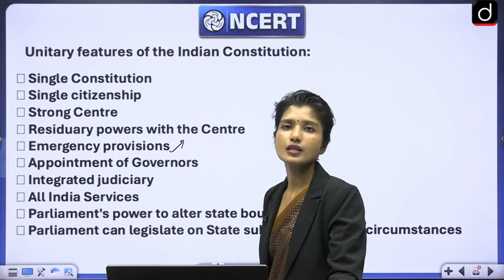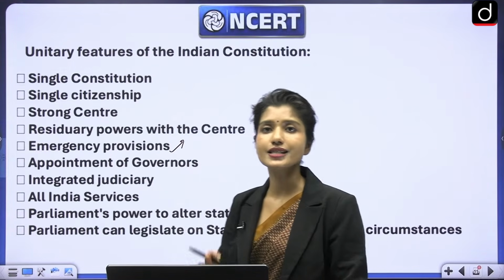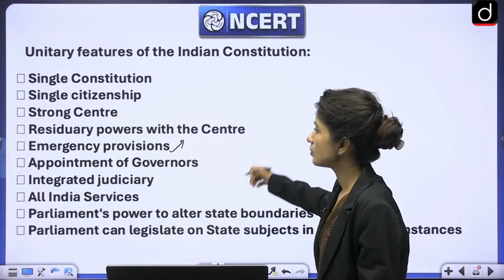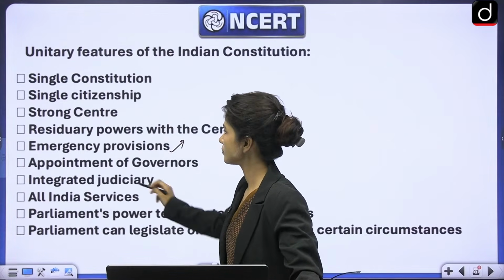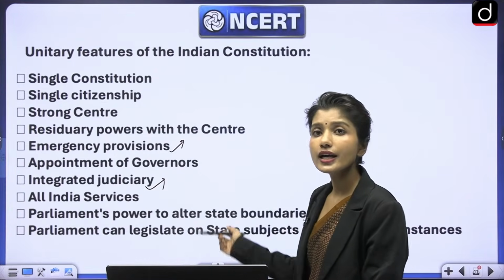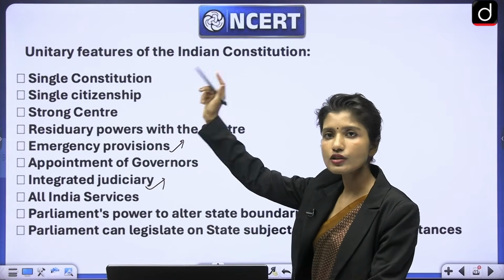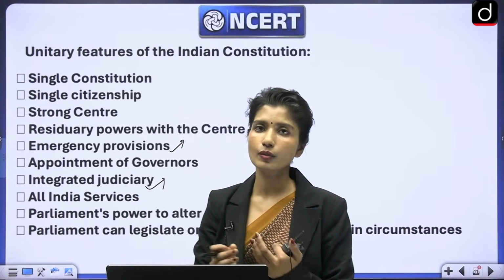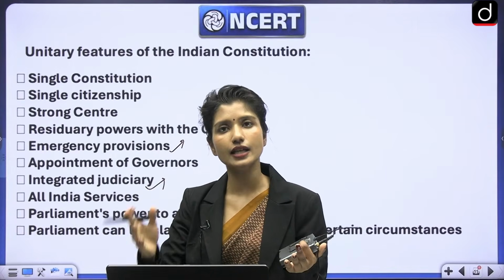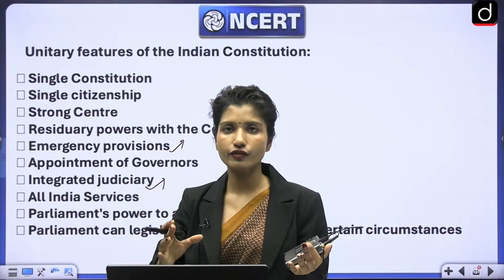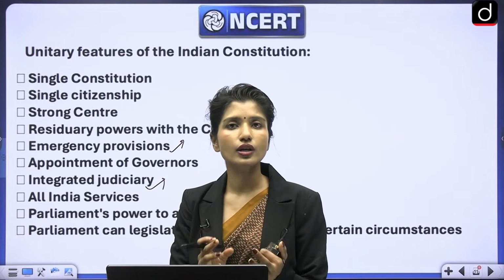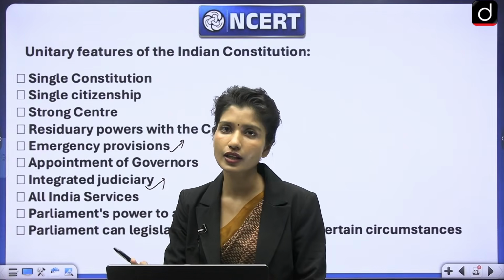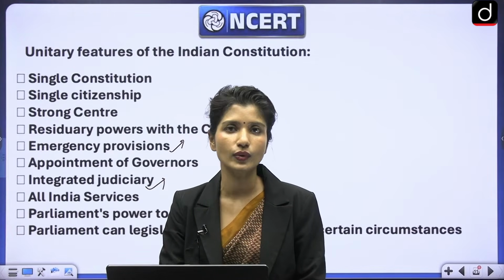For example, emergency provision. Now we know that during emergency, center becomes stronger. So this shows the unitary feature. Or when we talk about, let's say, integrated judiciary. We saw independent judiciary is a part of the federal feature, right? Because the judiciary is independent and at any point there is a dispute between center and state, the judiciary will come in, interfere, and ensure that each government is going to have the powers that it's given in the constitution. Nobody encroaches over anyone else's power.